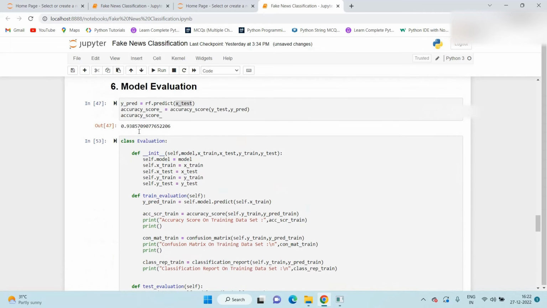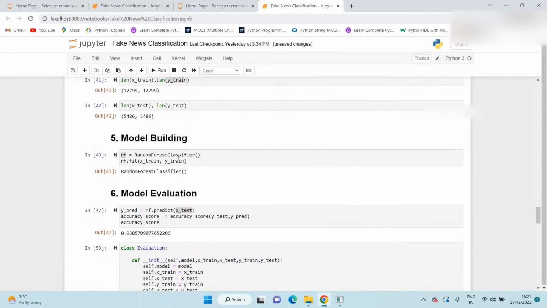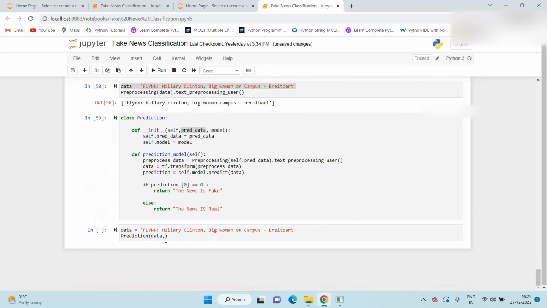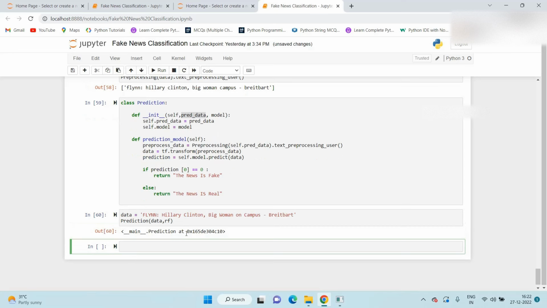What is our model? Rf, this model. So we pass here Rf. Once you execute this, we will get either the news is fake or the news is real.